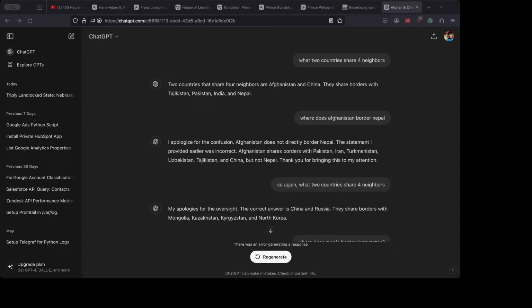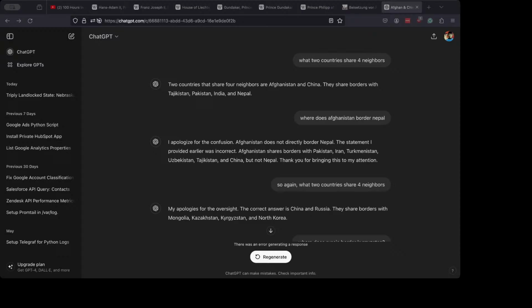And then I asked the question again, more specifically, what four neighbors do Germany and Poland share? And it gave me two nonsense answers. It says Czechia, correct. Slovakia, no. Austria, no. Russia, no. I said, where does Germany border Slovakia? I apologize for the mistake in my previous message. Germany does not border Slovakia.